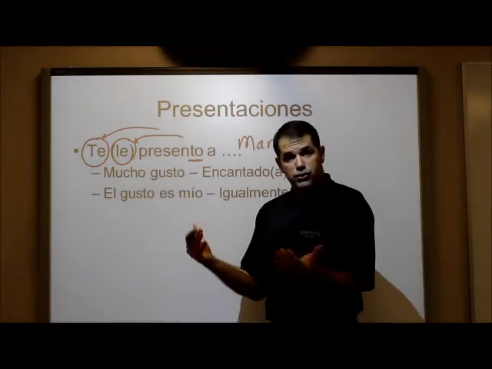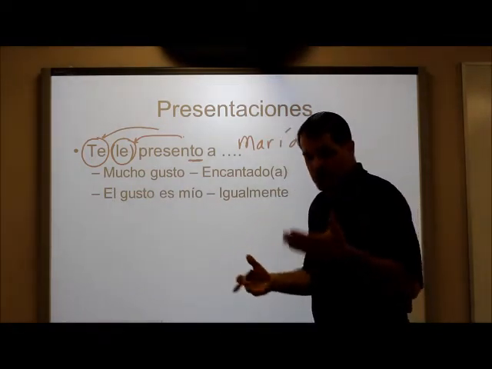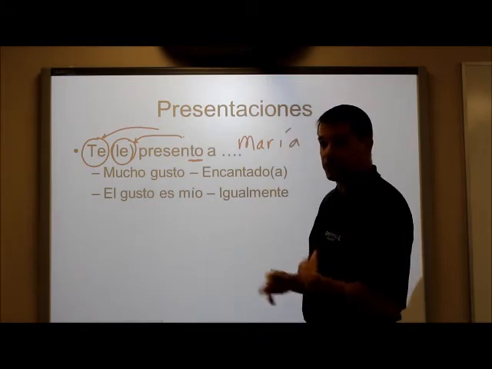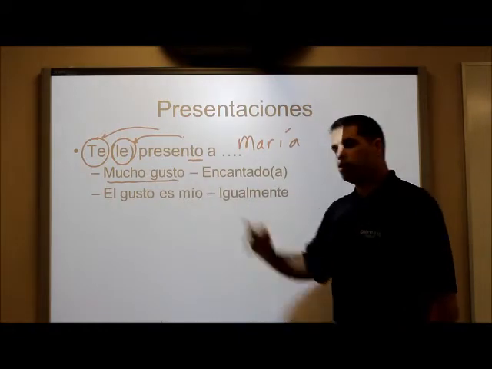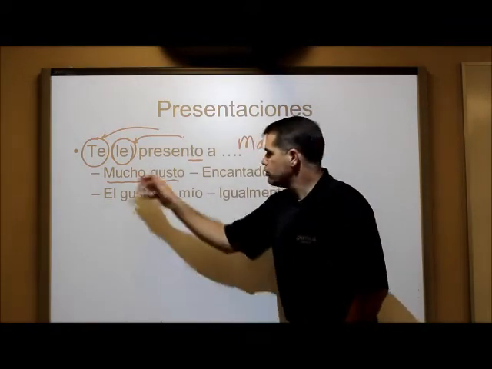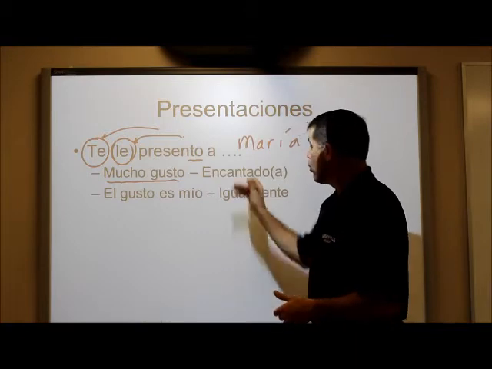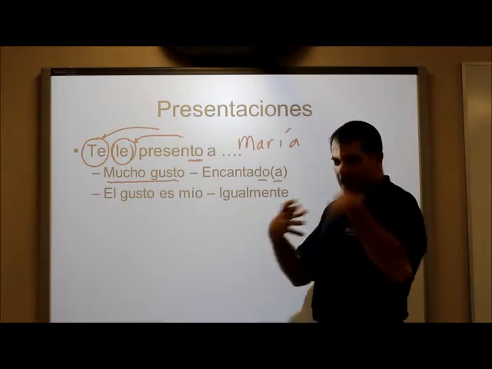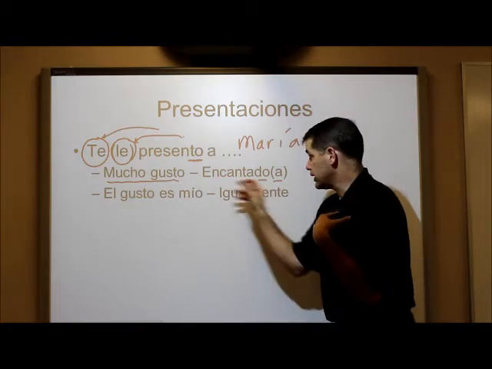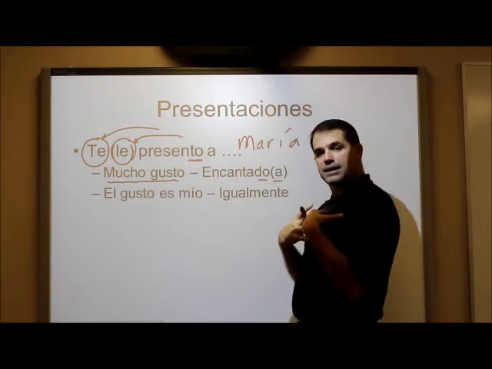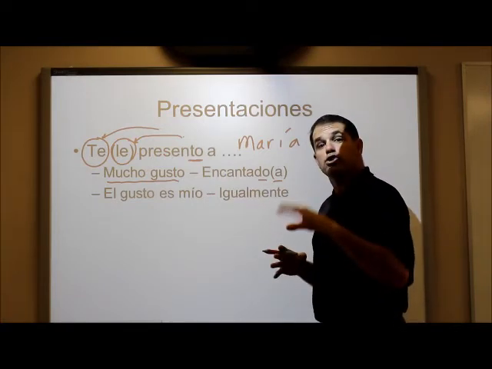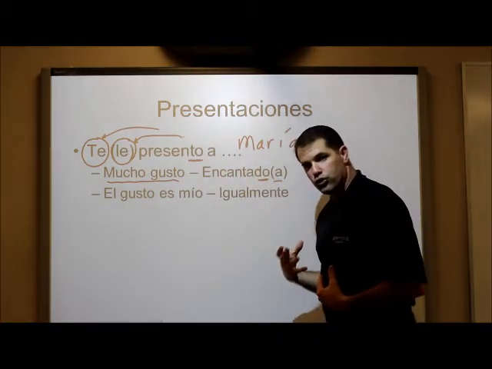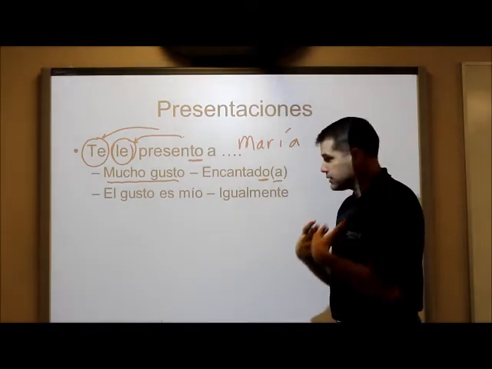Okay, now once people have been introduced, they have a few different ways to say nice to meet you. Just like in English we might say nice to meet you, or it's a pleasure. Same thing in Spanish, we have a couple different ways to say it. You can say mucho gusto, which literally means much pleasure. Mucho gusto. Or you can say encantado or encantada. Now that one means I am pleased, or I'm enchanted, really, as you can see it kind of looks like. I'm enchanted, or I'm pleased to meet you, and you're talking about yourself. So because you're talking about yourself, if you're a male, you need to say encantado. Encantado, I'm enchanted.